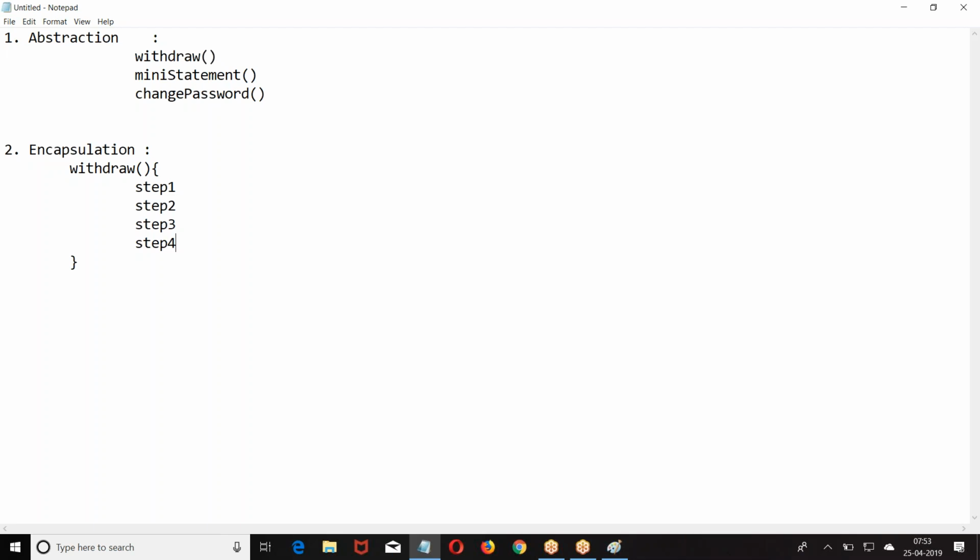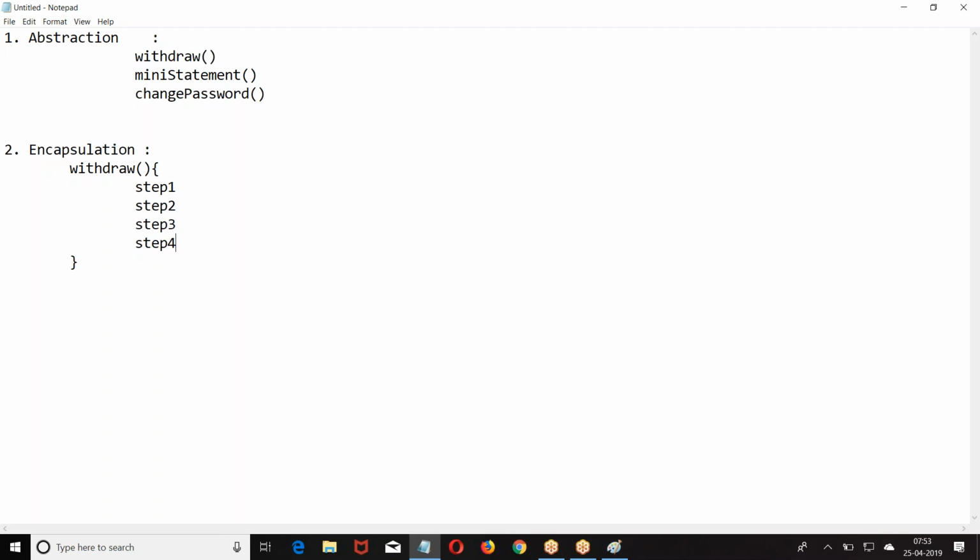Encapsulation is what? Name of the action and how the action is also performed. The step-by-step procedure for performing the action is also given. Abstraction gives the name of the action. Encapsulation gives the name of the action and how the action is going to be performed step by step. So encapsulation is a collection of data and actions. Encapsulation is a concept of putting data and actions together.